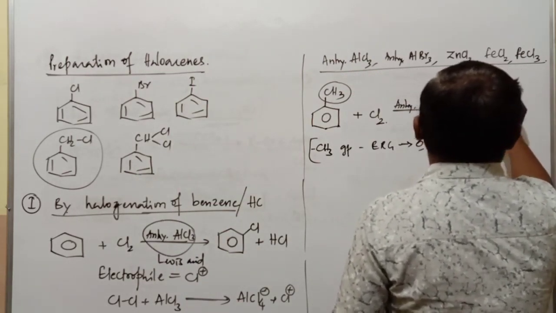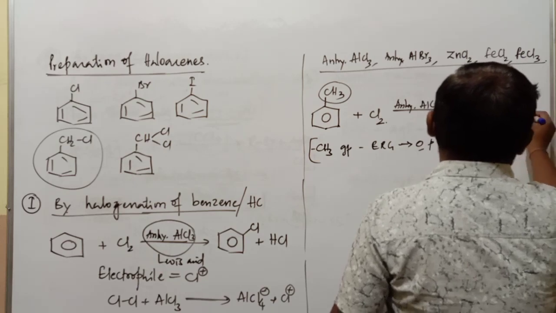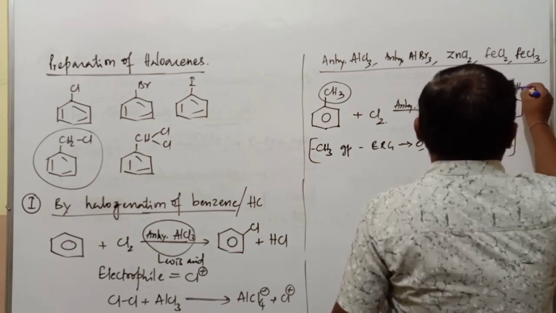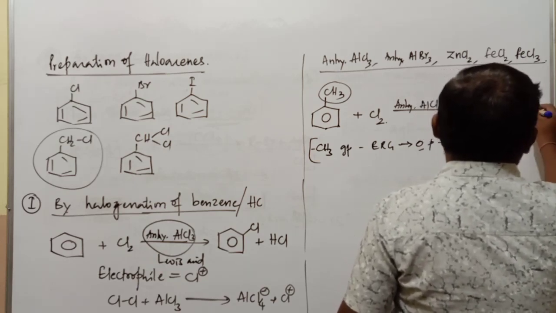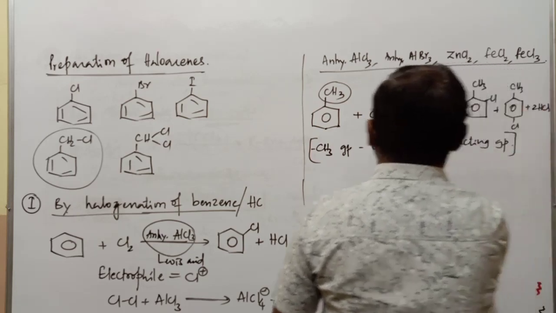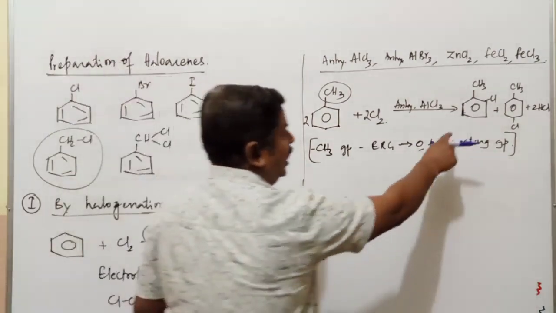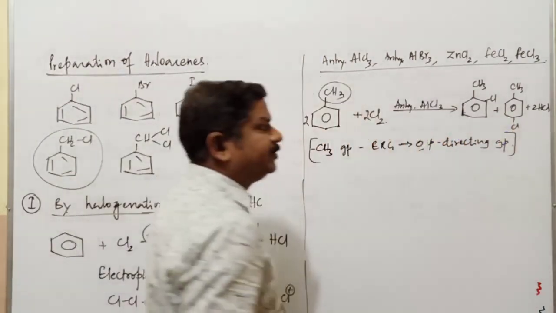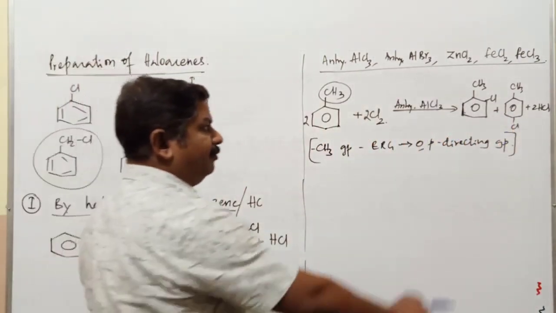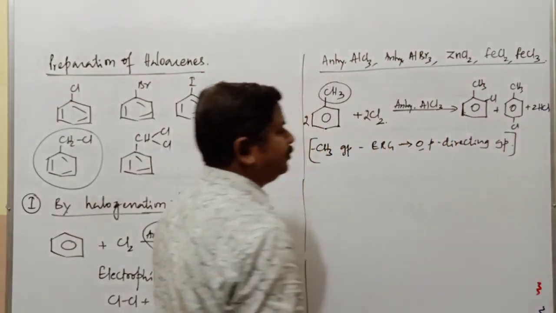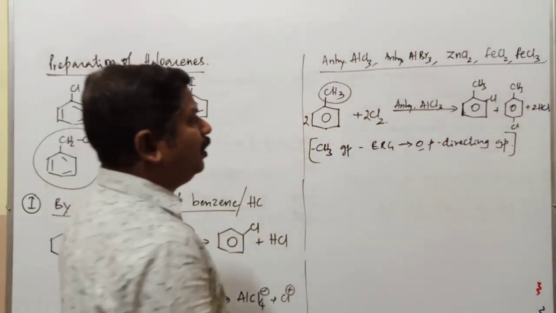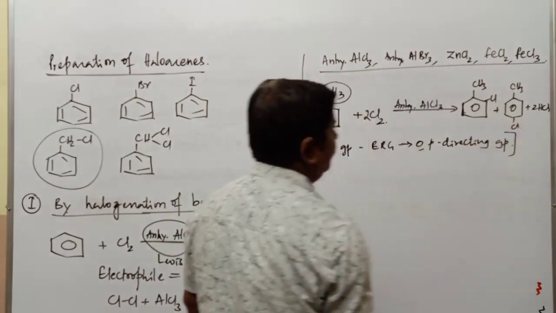CH3 with Cl plus gives, with 2 moles of HCl, orthochlorotoluene and parachlorotoluene. So methyl substituted chlorobenzene is obtained: orthochlorotoluene and parachlorotoluene.